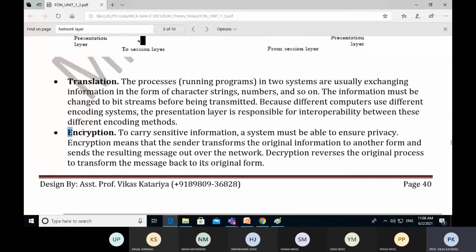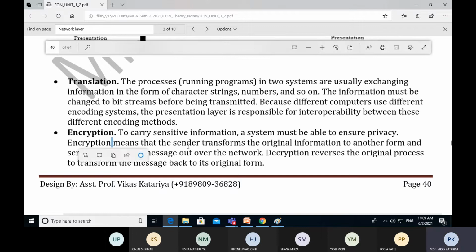Now second is encryption. To carry sensitive information, a system must be able to ensure privacy. Sometimes we have to send sensitive information to another system, and we want to maintain some privacy also. So what we do, we simply perform some encryption. We change our data format in a different way.